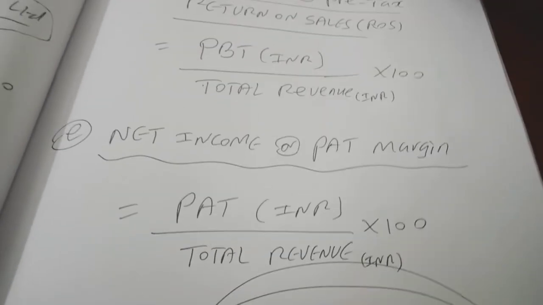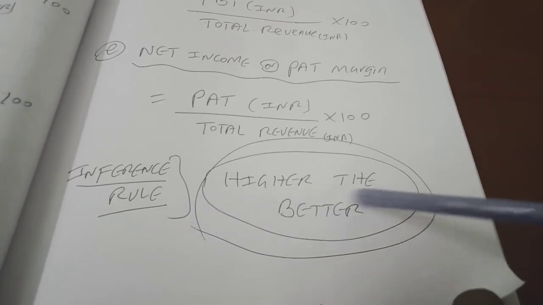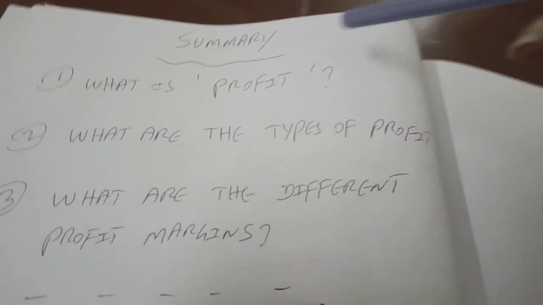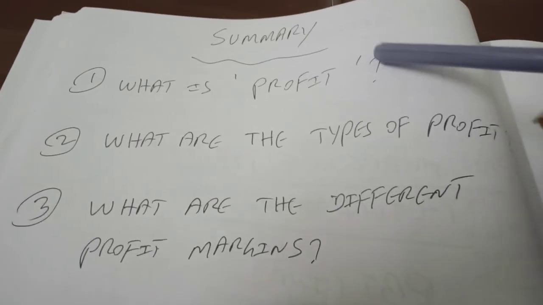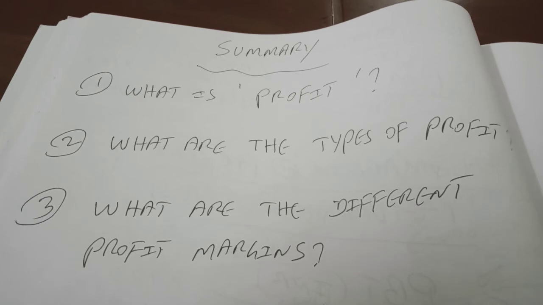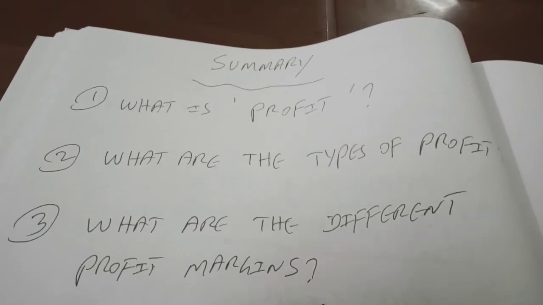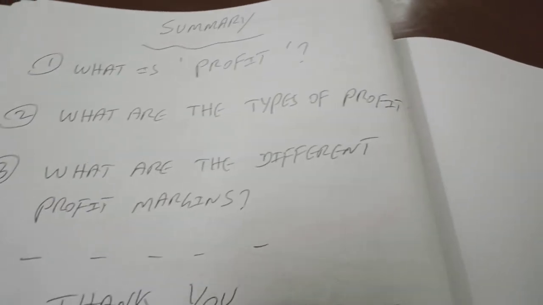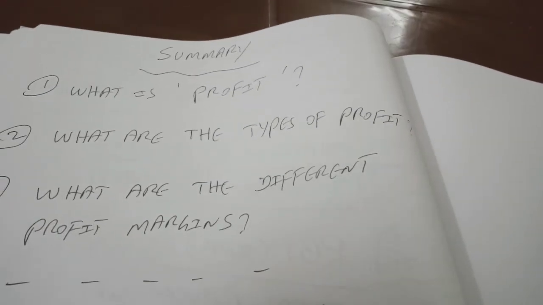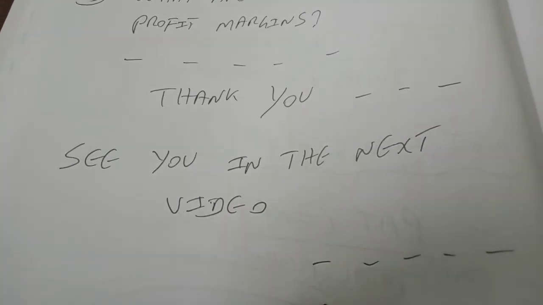For all these 5 margins, the inference rule is pretty simple. The inference rule is higher the better. That's it. So the summary of this session is this. We have answered 3 questions. What is profit? What are the different types of profit? What are the different types of profit margins? I hope you are getting it. This is going to be very useful in answering the question of what has happened to the company in this period. So thank you guys. See you in the next video.